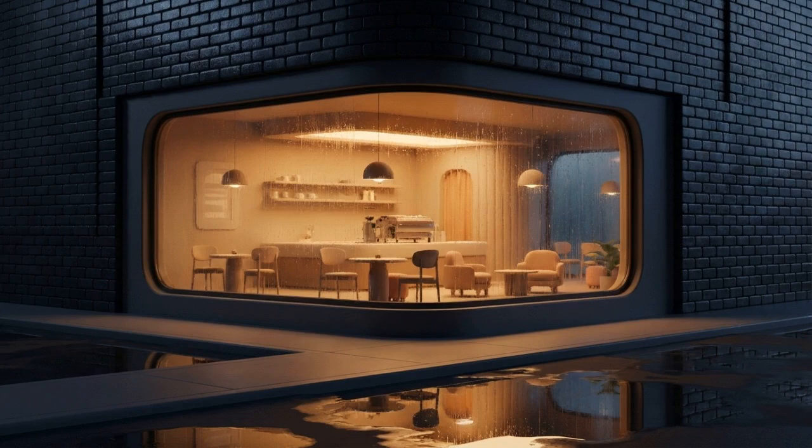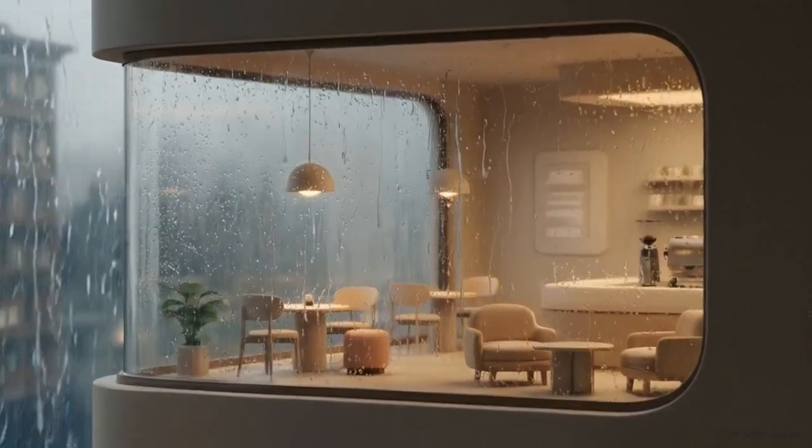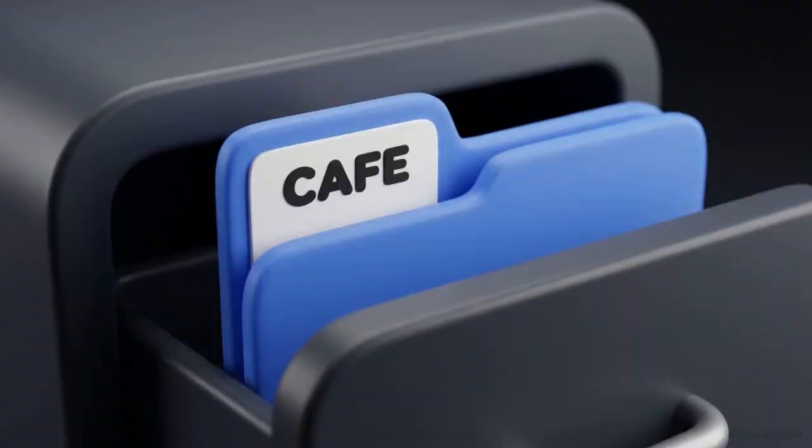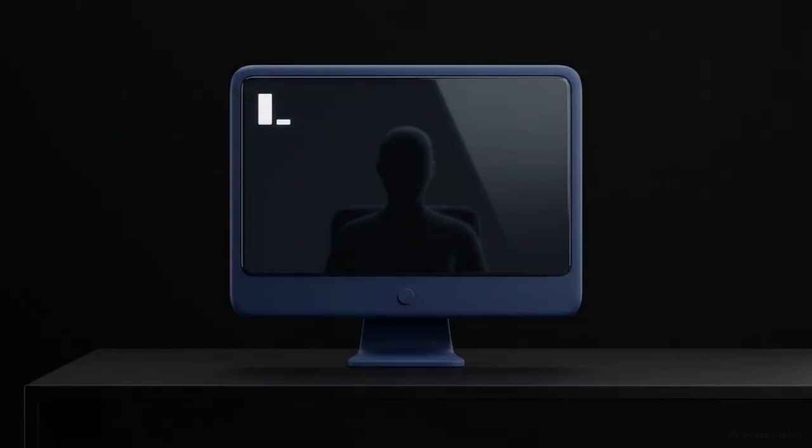Imagine asking an AI to find a very specific atmosphere. You aren't just looking for a cafe, you want a space that captures the scent of rain and the quiet of a storm. Traditional databases are built for rigid, binary logic. They look for specific keywords. If a file isn't explicitly tagged with those exact words, the computer sees nothing because it cannot perceive a vibe